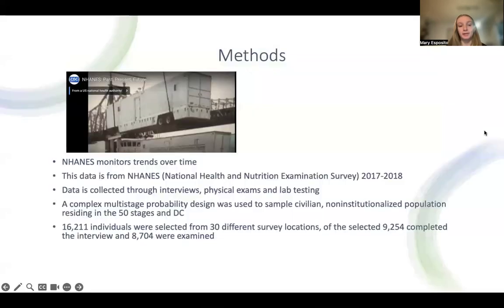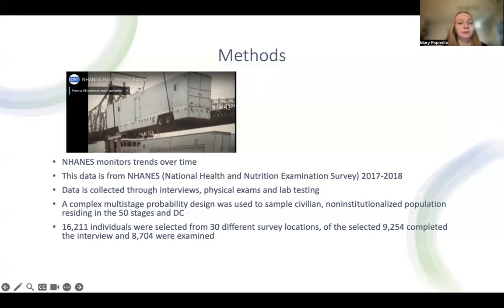For the methods of this study, the NHANES data was used, and NHANES monitors trends over time. NHANES is the National Health and Nutrition Examination Survey. So the data is from there. And the way the survey was done is that data was collected through interviews, physical exams, and lab testing.